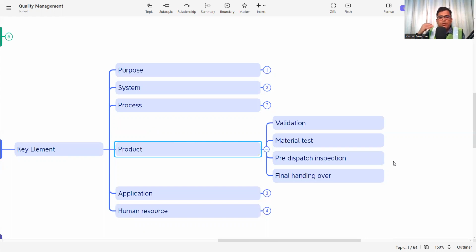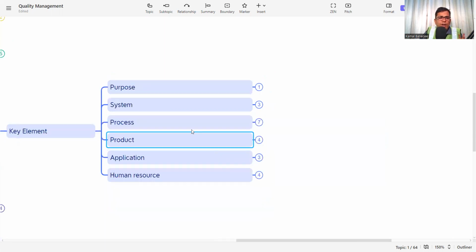After the final product, we have done the pre-process inspection and everything. Now, before final handing over, you need to check as per your standard whether everything is there or not. Tick, tick, tick, tick, tick. And if it is okay, then final handing over. So these are the product elements: validation, material test, pre-dispatch inspection, and final handing over.